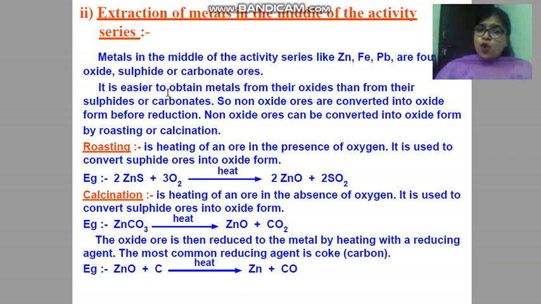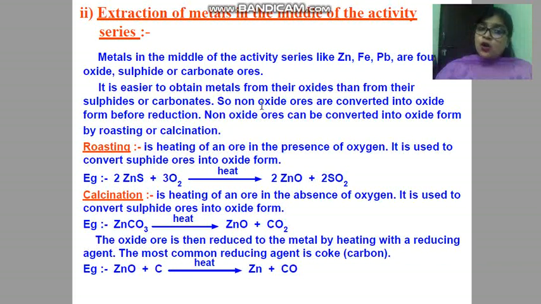It is easier to obtain metal from their oxide than from their sulfide or carbonate. I think in a previous video also I have discussed that metal very easily can be extracted from its metal oxide as compared with its carbonate and sulfide. If metal oxide is there, very easily we can convert metal oxide to metal, or you can say reduction will be very easy. In a very easy manner, metal can be extracted from metal oxide ore.